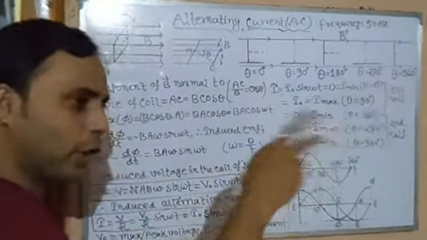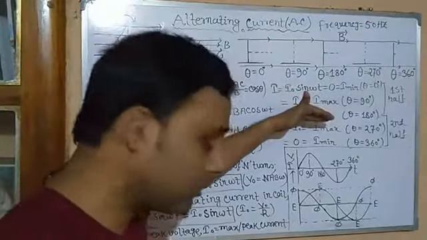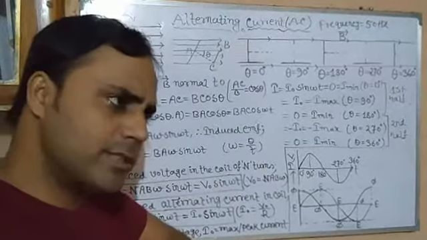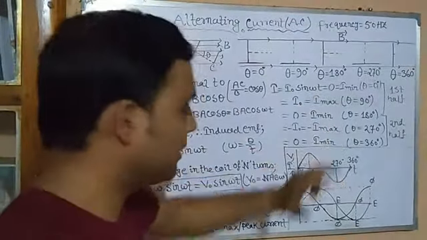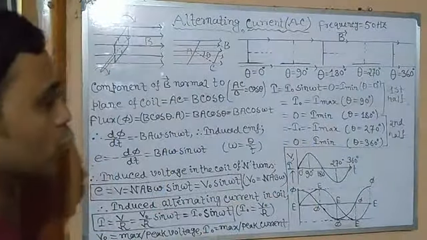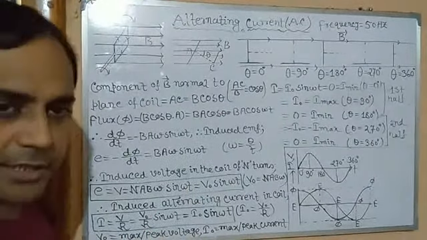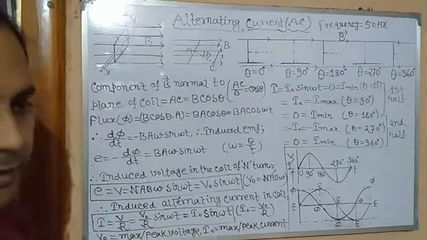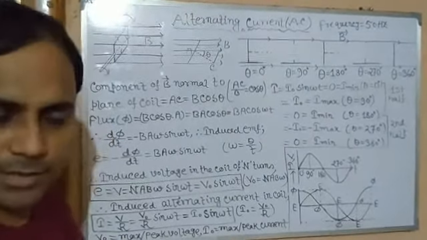So in the first half of rotation of the coil, current rises from 0 to maximum and again to 0, and in the second half it does the same, again from 0 to the negative maximum and back to 0. So in both cases, you can see that in the second half the direction is changing. In the first half rotation, the current flows in one direction, whereas in the second half the value of the current is negative. It reaches its negative value in the second half rotation.